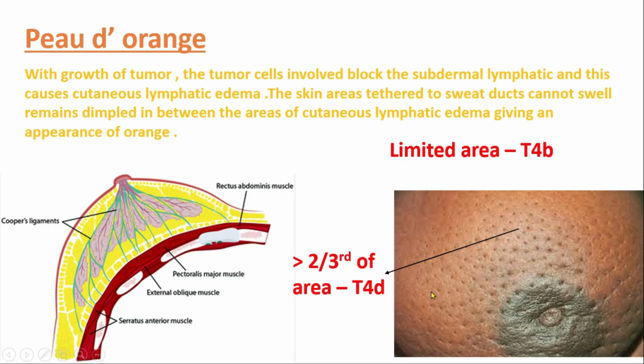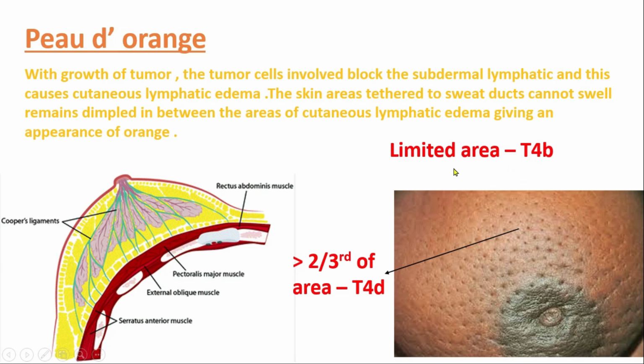Okay, in Bailey and Love there is a term used: when the peau d'orange is present in more than 2/3 of the area, it is classified as T4D. And when it is in a limited area, like in this area or this area, then it is classified as T4B.